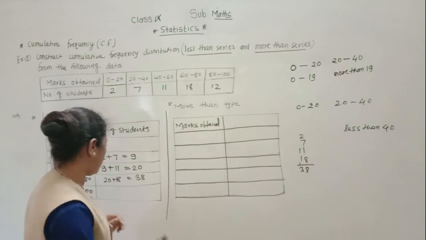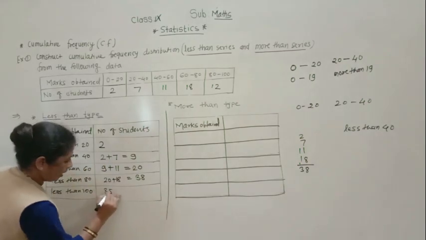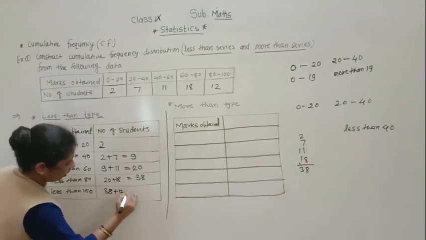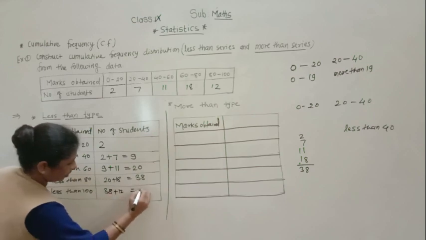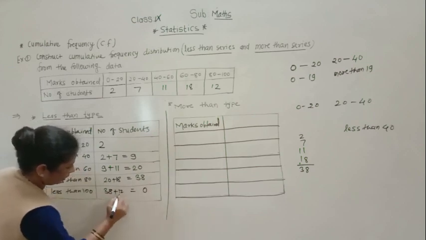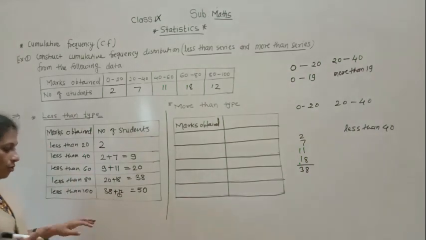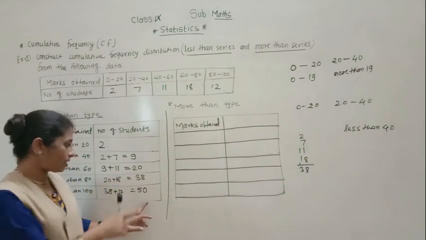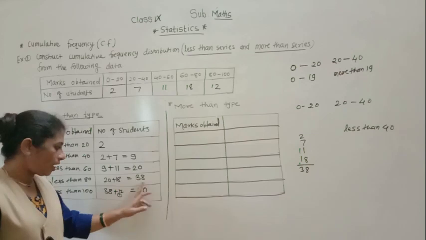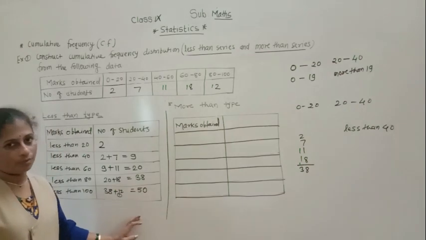Understood everyone? So this 38 plus this 12 equals 50. The students who got less than 100 marks, 50 students. Understood?